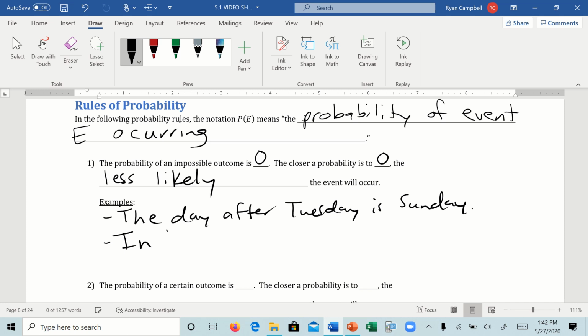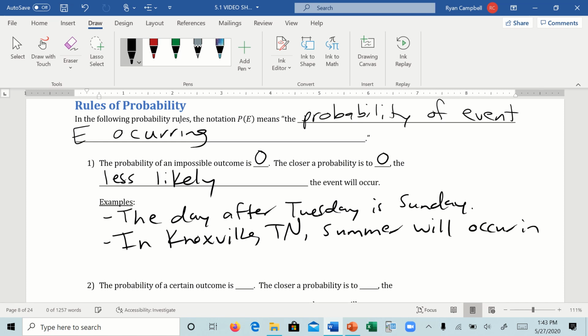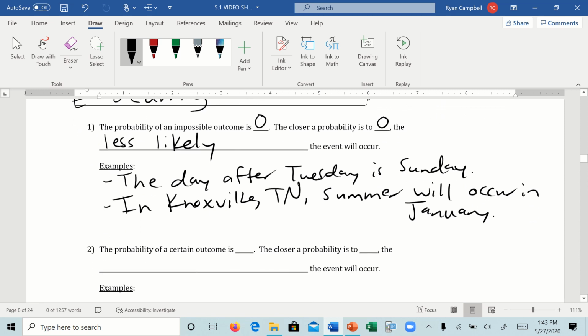In Knoxville, Tennessee, summer will occur in January. Right? Again, that's impossible. It could be really hot in January, potentially, right? But by definition of summer, that has to be in the summer months, which is like June to August. Good. So these are literally impossible events. These would never happen.